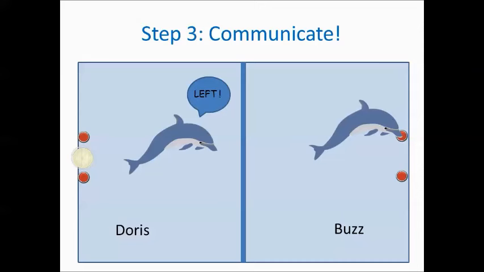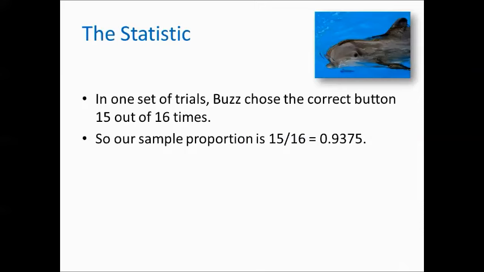But this single attempt was not enough to convince Dr. Bastian that Doris had communicated with Buzz through her whistling. Dr. Bastian repeated the process several times, sometimes having the light blink, and other times having it glow steadily. He kept track of how often Buzz pushed the correct button. In one phase of the study, Dr. Bastian had Buzz attempt to push the correct button a total of 16 times. In this sample of 16 attempts, Buzz pushed the correct button 15 out of 16 times.